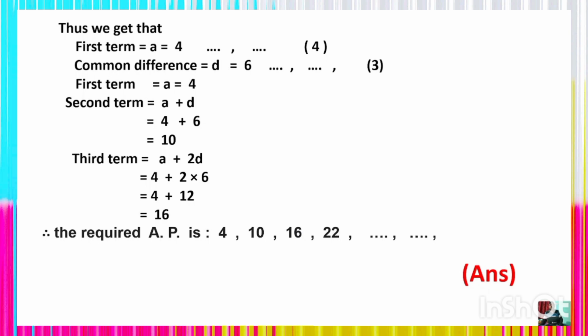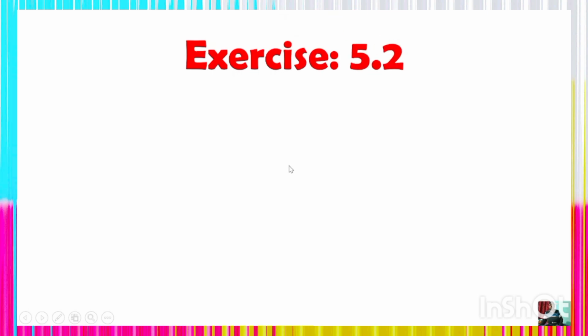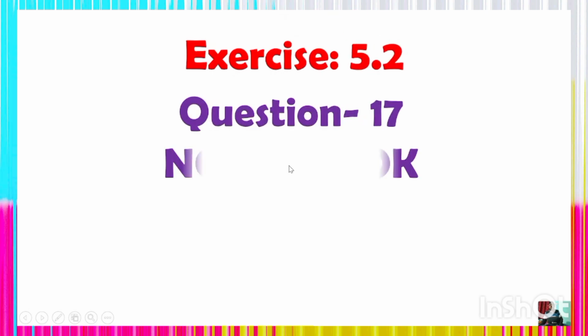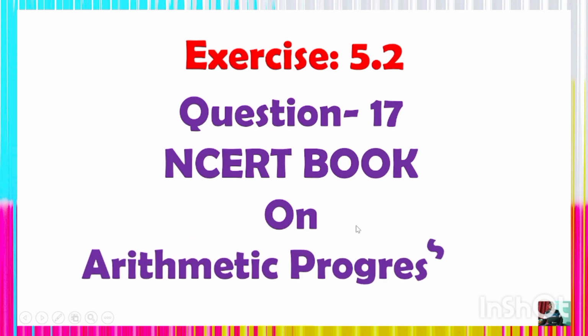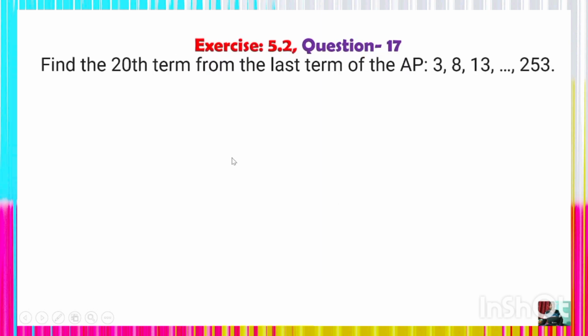This is also another fundamental question for you from your NCERT book, exercise 5.2. Look at another problem for you, exercise 5.2, question number 17, based on the concept of arithmetic progression. Another interesting problem for you. Find the 20th term from the last term of the AP 3, 8, 13 up to 253.